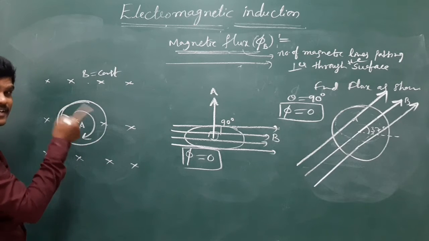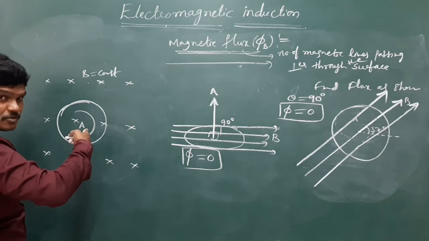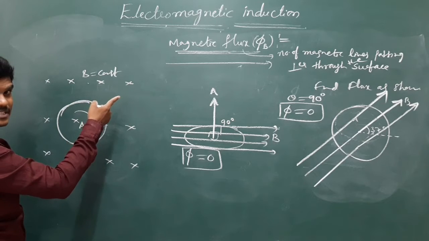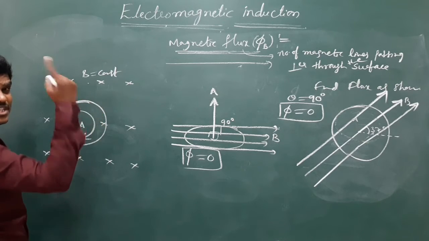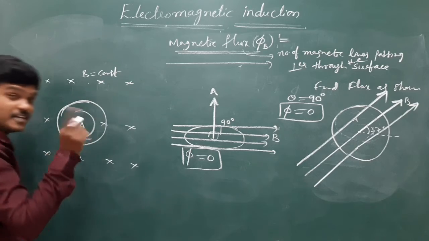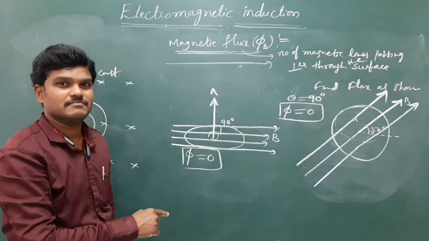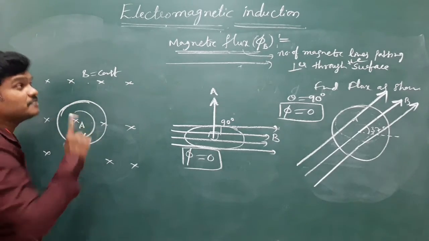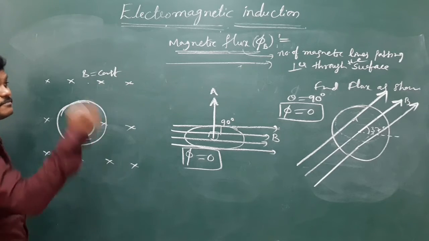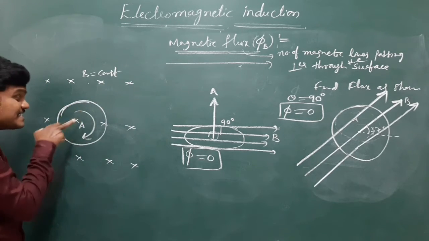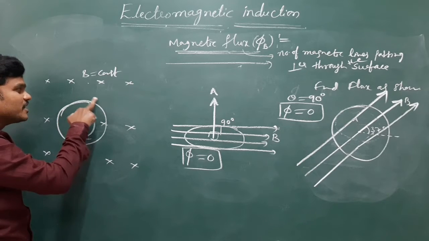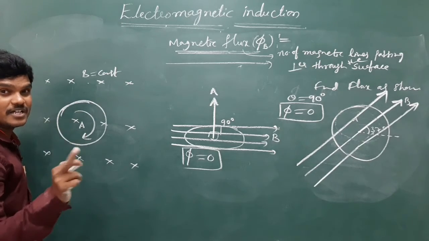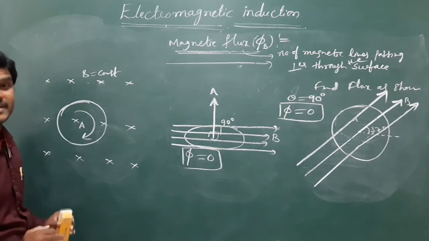Flux is there, BA, because A is the area of cross section into the board, and field is into the board, that is constant. Now the flux is BA, but there is no change. So if there is no change in flux, there is no current here. Whenever flux changes, there will be an induced current, that we are going to discuss in this chapter. Whenever the magnetic flux linked with this coil changes, only then some current will be set up here. That current we call the induced current, which we are going to discuss in electromagnetic induction.